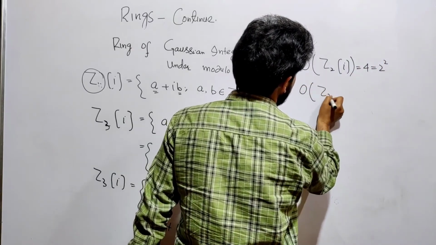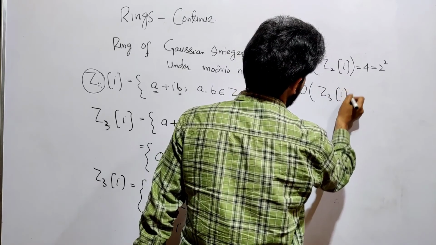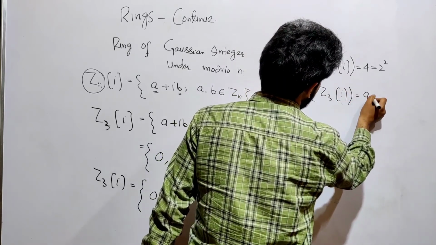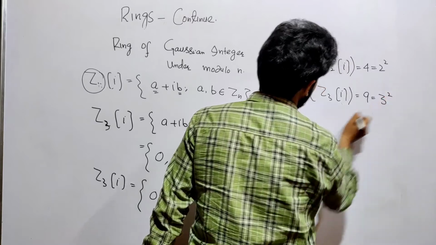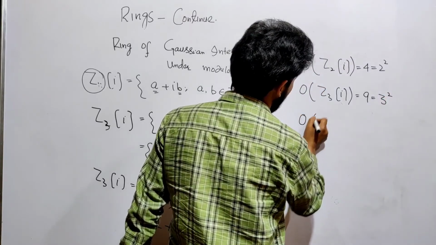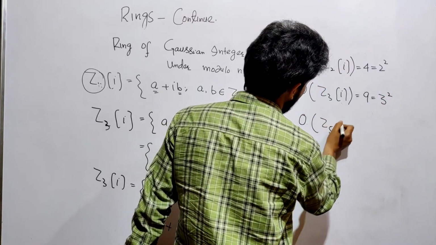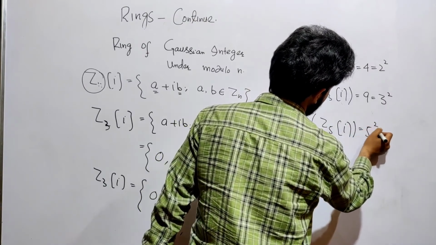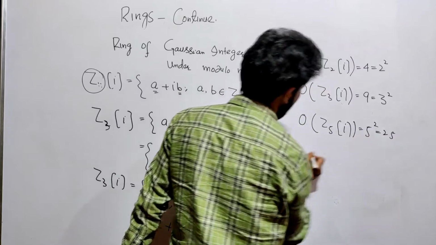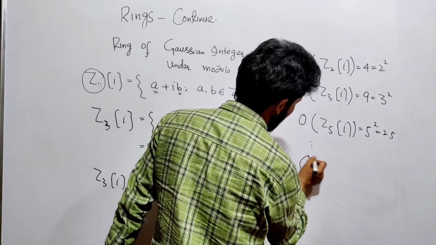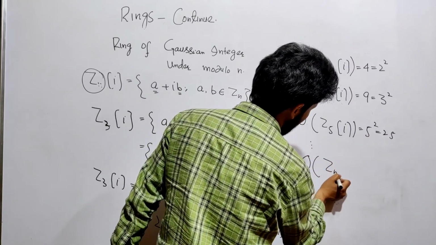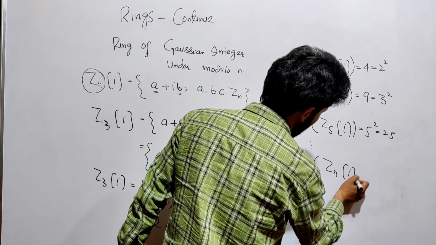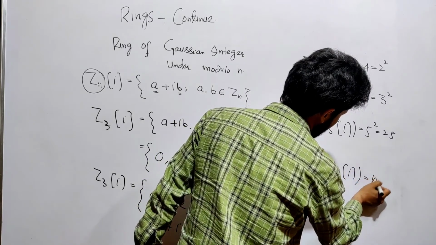Order of Z3I is 9, that's equal to 3 square. In the same way, order of Z5I is 5 square, that's equal to 25. So the main formula is order of ZnI equal to n square.